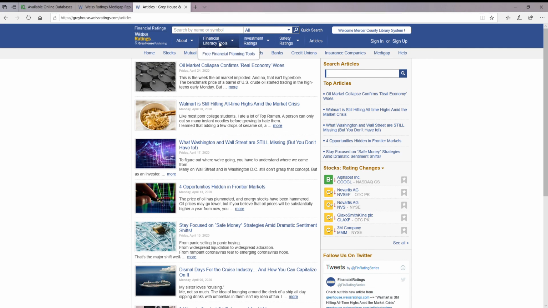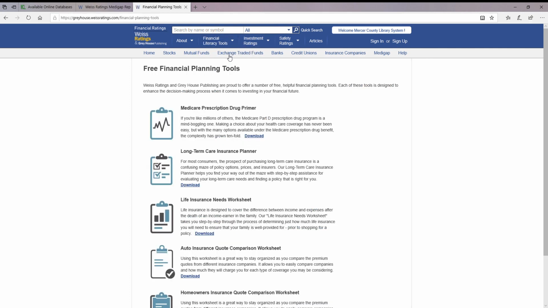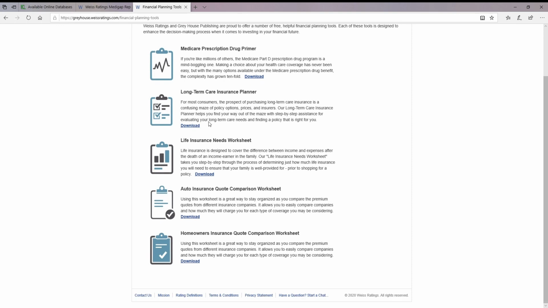And there are also these financial literacy tools. Right now, there are free financial planning tools here. So we had seen we have Medigap Care. They also have a set of tools that you can use. This particular one is a downloadable ebook on navigating Medicare prescription drug coverage plans. Same with the long-term care insurance plan.